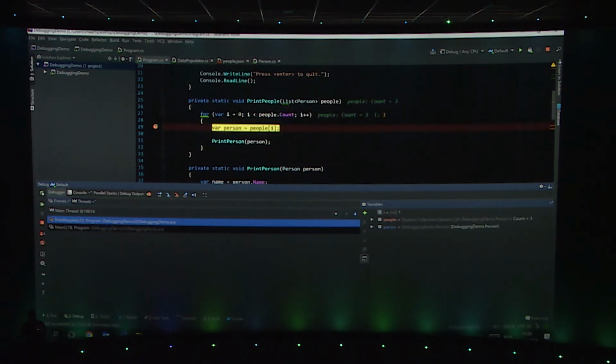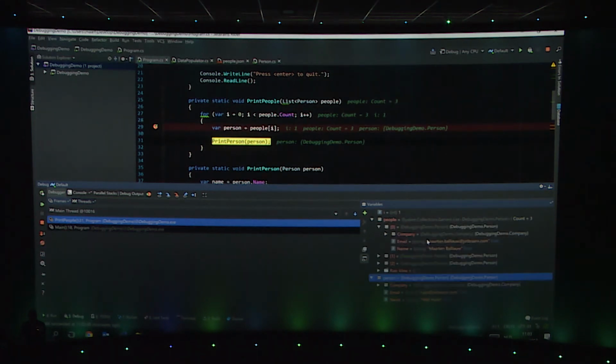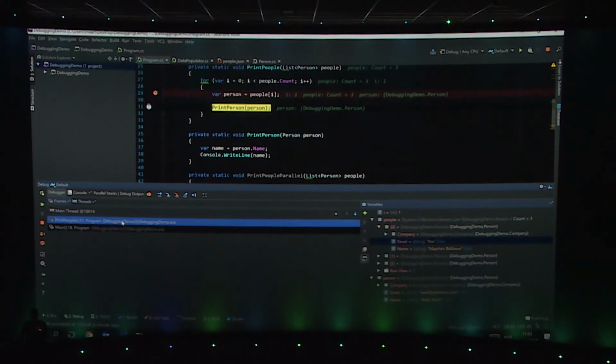Right, all other things are in there. So you get watches, you get variables, you can do things like updating a value that is in there and saying, okay, let's change the email for this one to something like foo. I can update those things, all the things that you would expect from a debugger. Nice thing is, whenever I navigate back in the stack or forward in the stack, I will again see all those things in my editor, which is really nice to have.